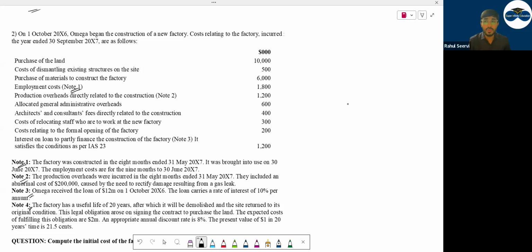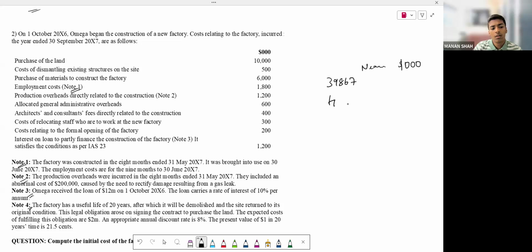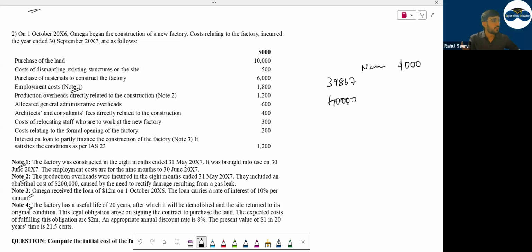But when coming to MCQ, the examiner will ask you to present the answer in 1000, nearest to 1000. Now if I say 39,867, the examiner will say present the answer to nearest 1000. Nearest 1000 कौन सा इसमें? 40,000. 40,000 लिखना आंसर बस। एमसीक्यू में 40,000 रहेगा, नहीं तो आपको बॉक्स दिया होगा, 40,000 लिखना है अंदर बस। Simple.